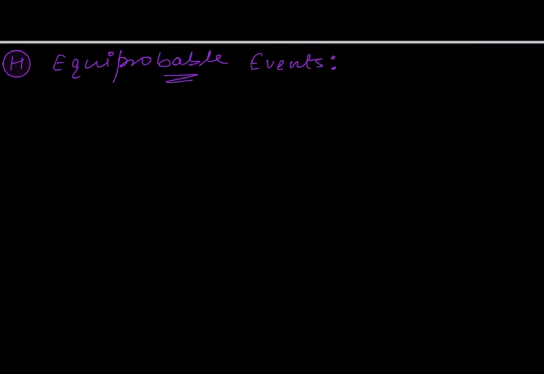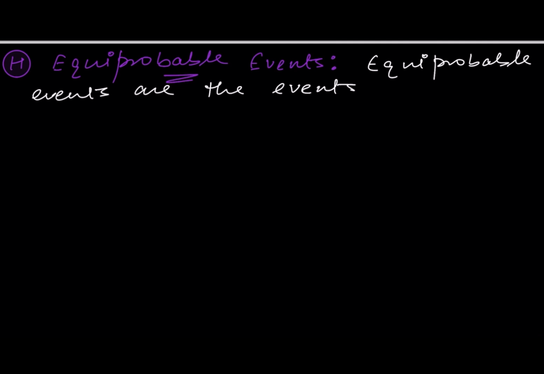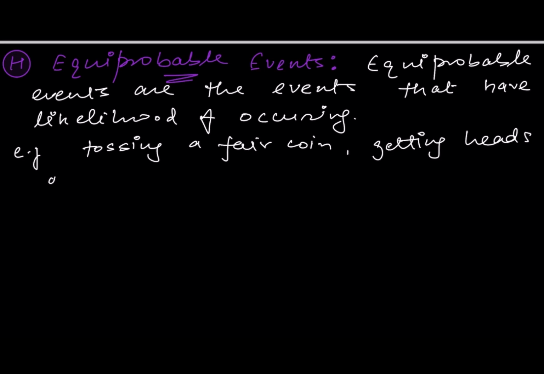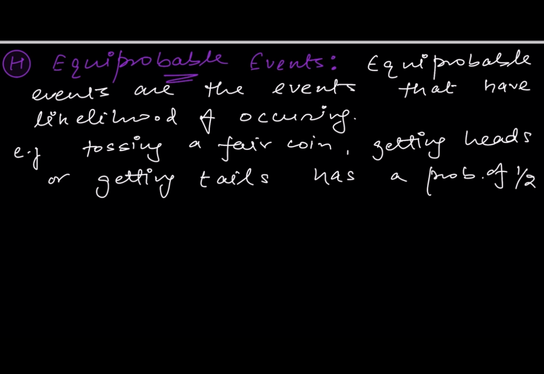So in this we will write equiprobable events are the events that have the same likelihood of occurring, right? This means that each event in a set of equiprobable events has an equal chance of occurring. For example, tossing a fair coin, getting heads or getting tails has a probability of 1 by 2, right? Same chance for heads as well as for tails, right?